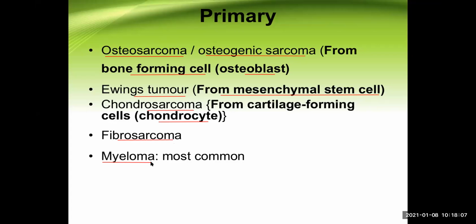And myeloma or multiple myeloma, they develop from B lymphocytes, or we can simply say plasma cells, because B lymphocytes convert into plasma cells when they are activated. And overall, this is the most common primary bone tumor. So this may be an important MCQ question for you in the exam. Many of the students are confused. If this question is asked, they go for osteosarcoma, but osteosarcoma is not the most common primary bone malignancy. Myeloma is the answer here.